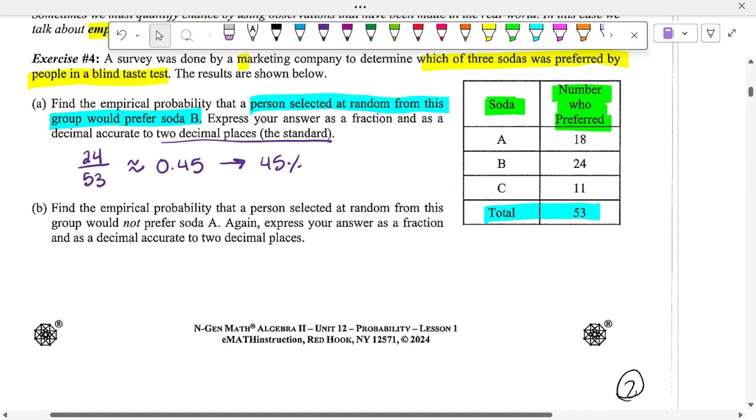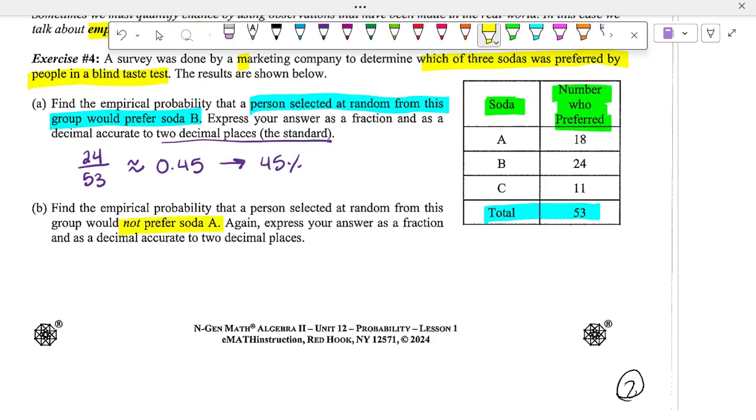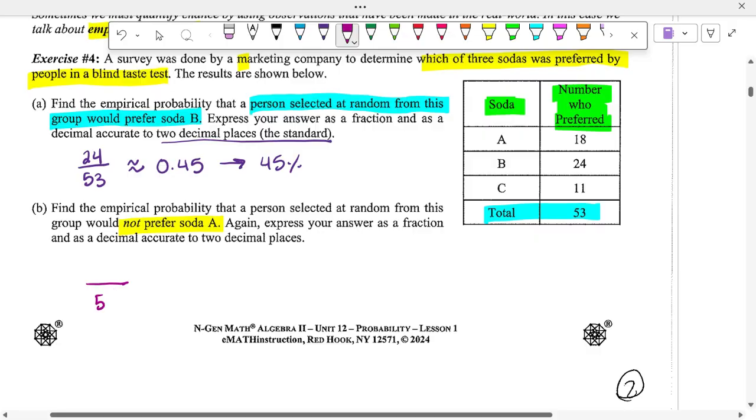Now, find the empirical probability that a person selected at random from this group will not prefer soda A. So we don't want them to like soda A. We're still doing this out of 53. How many people did not like soda A?